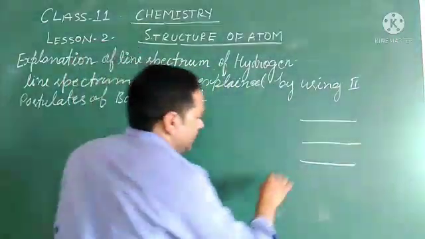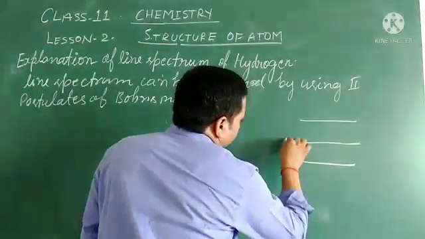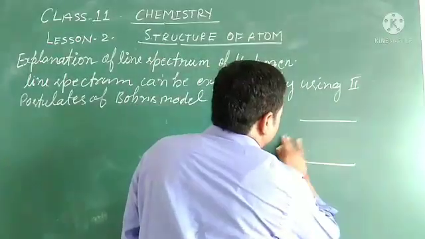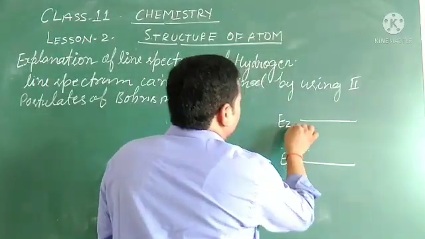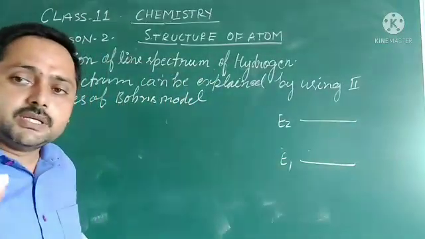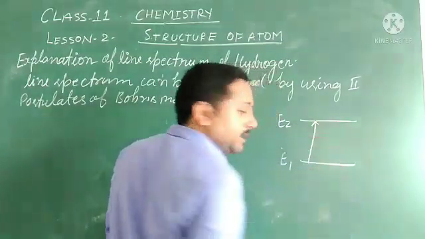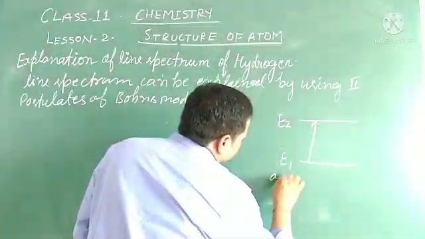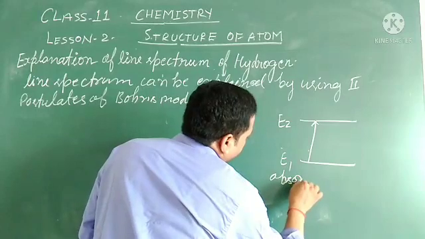I am writing here E1 energy level, E2 energy level. So when an electron jumps from here to there, energy change takes place, and during that absorption of energy takes place.